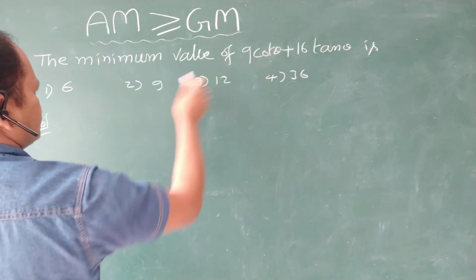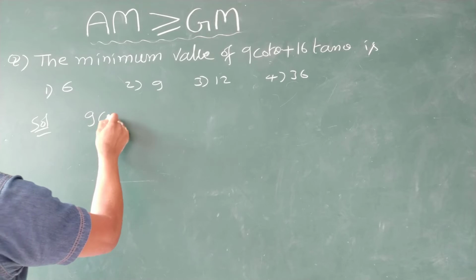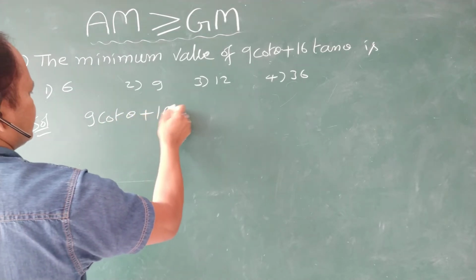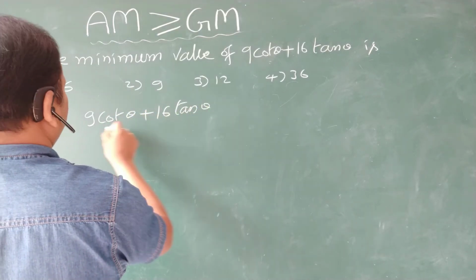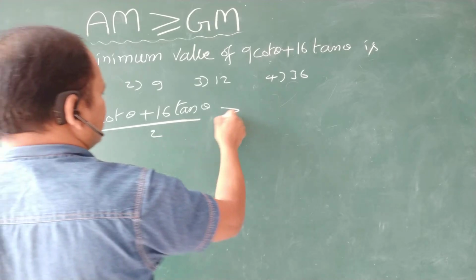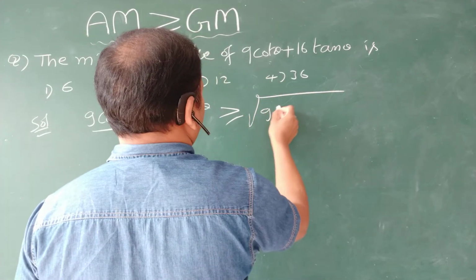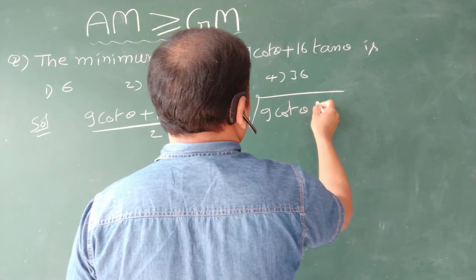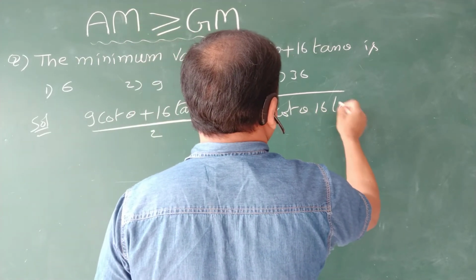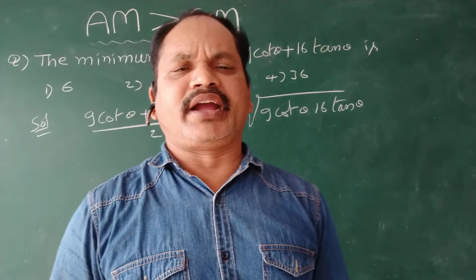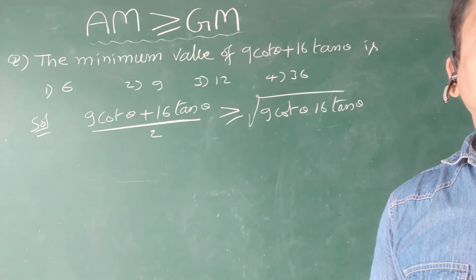So take these two quantities: (9 cot theta plus 16 tan theta) by 2 is greater than or equal to the geometric mean, root of 9 cot theta into 16 tan theta.